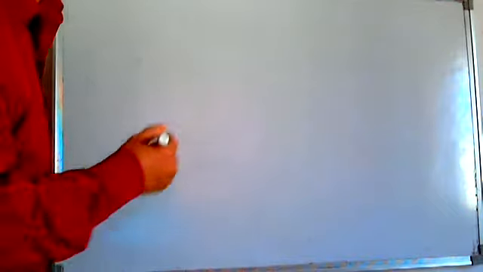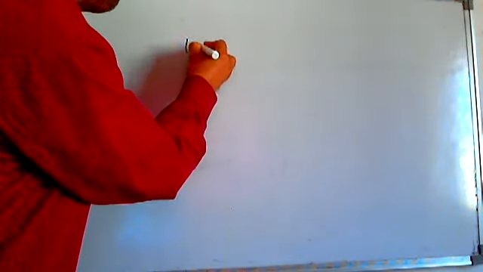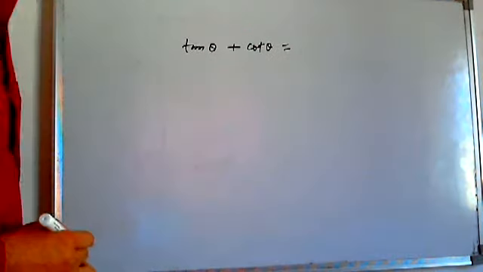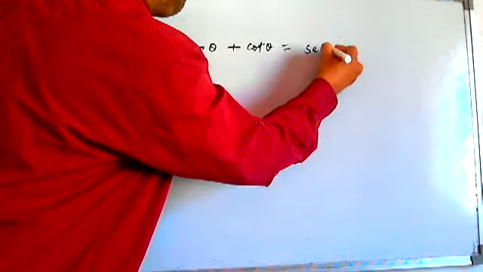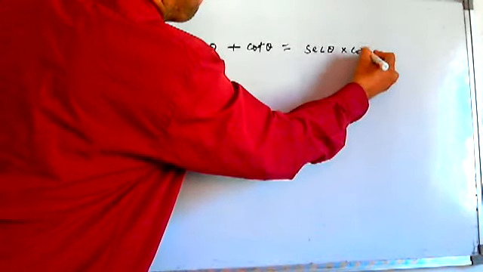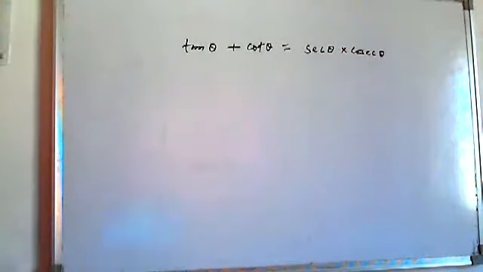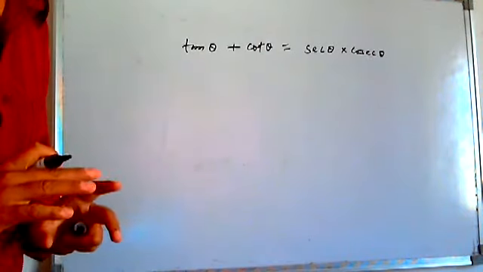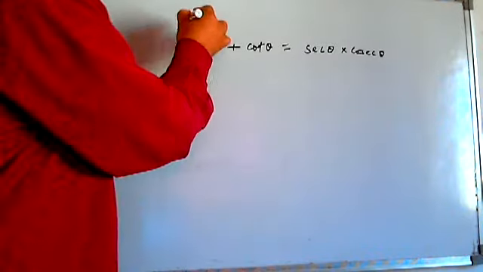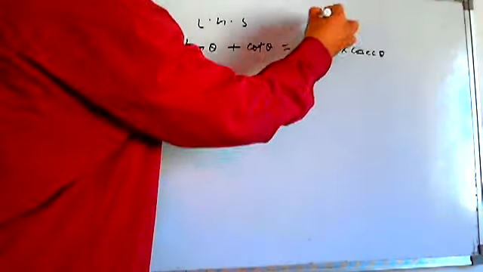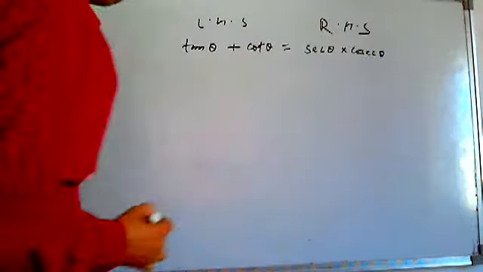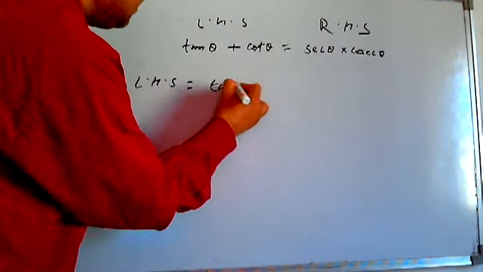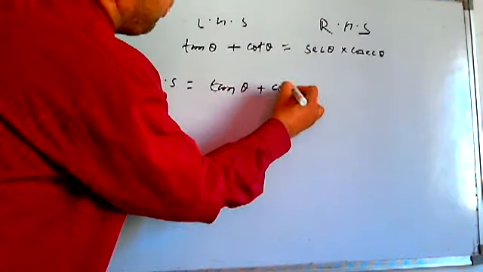Suppose I am taking one question here. Tan theta plus cot theta is equal to sec theta into cosec theta. You have to prove it. Do you get any direct relationship between tan and cot? Nothing is there. This is the RHS thing. What you have to do in proving? Write the LHS thing and just go on proving this thing.